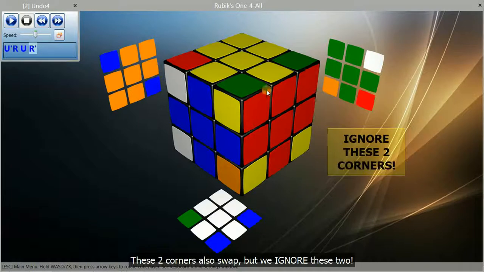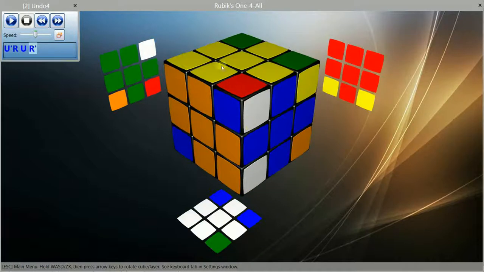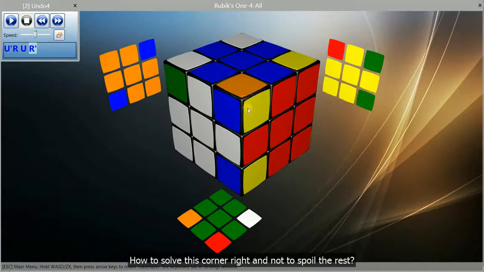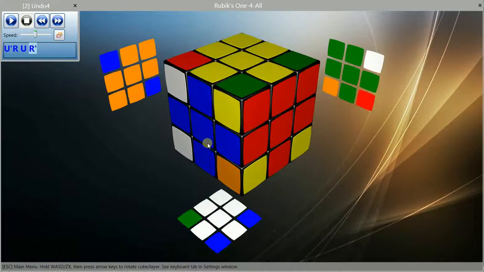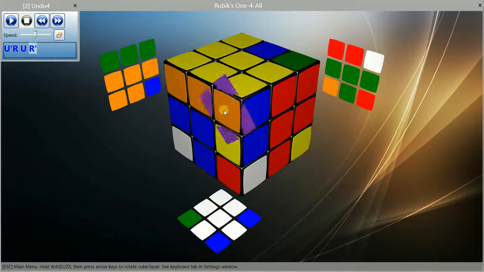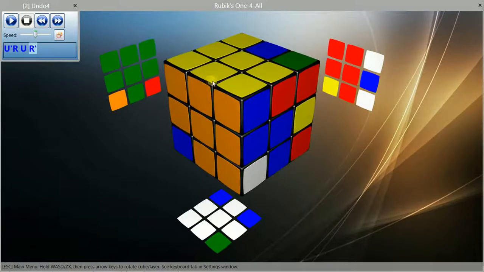These 2 corners also swap, but we ignore these 2. We need to put this corner between these centers. How to solve this corner right and not to spoil the rest? Do 4 moves method. Now, this corner is at right place.